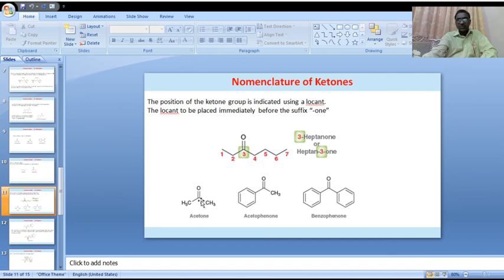Next, acetophenone. Next, benzophenone. These are the common names of some of the ketonic functional group compounds.